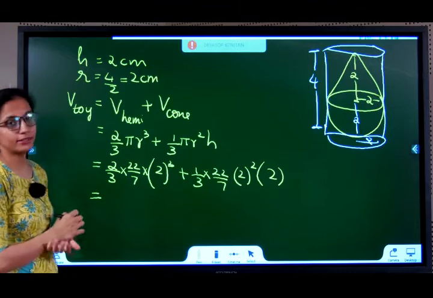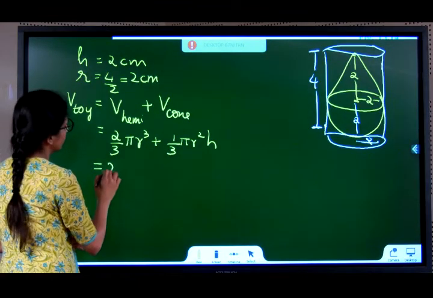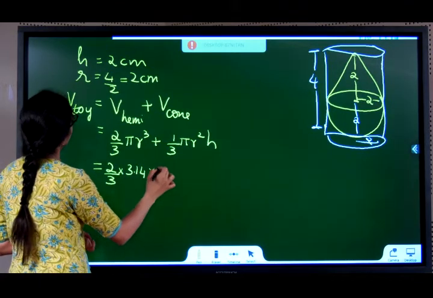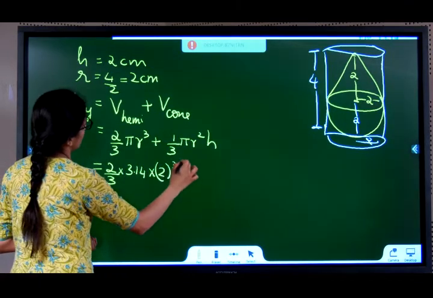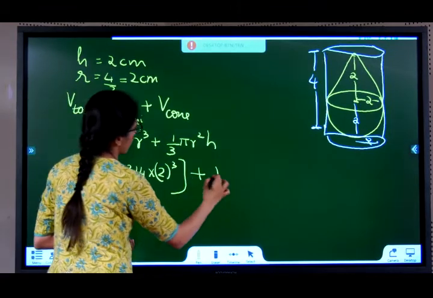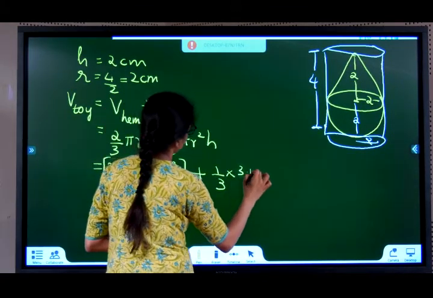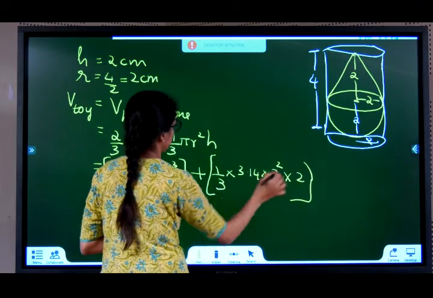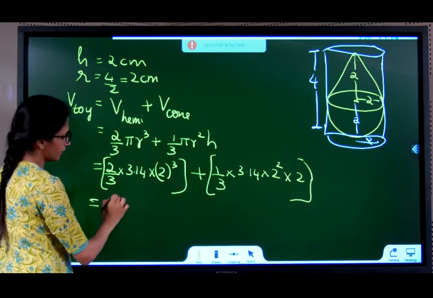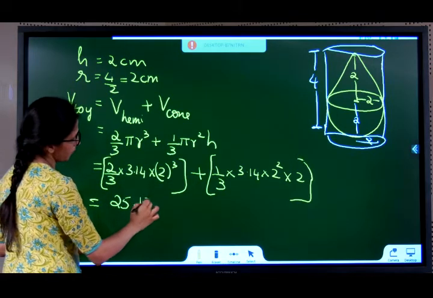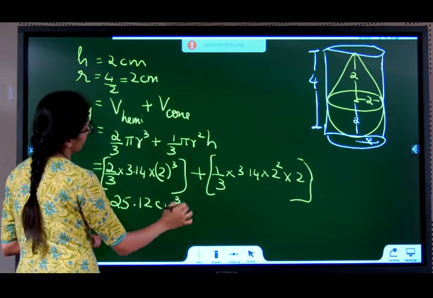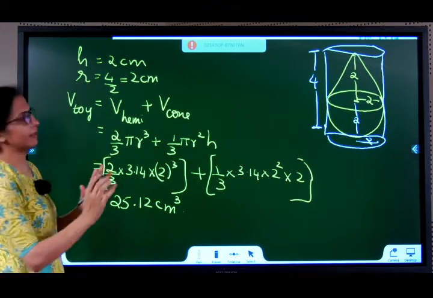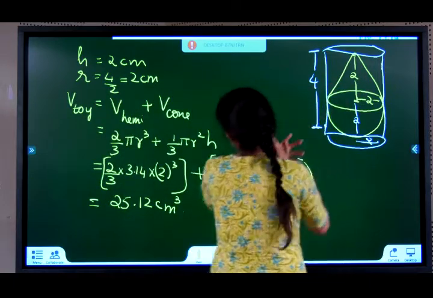On solving we get, so 2 by 3, in the question they have given pi as 3.14, so take 3.14, r is 2, 2 cube, plus 1 by 3 into 3.14 into 2 square into h is again 2. On solving this, we get 25.12 centimeter cube. Now, volume of cylinder. Let's find the volume of the case. Then you have to take the difference of the two.